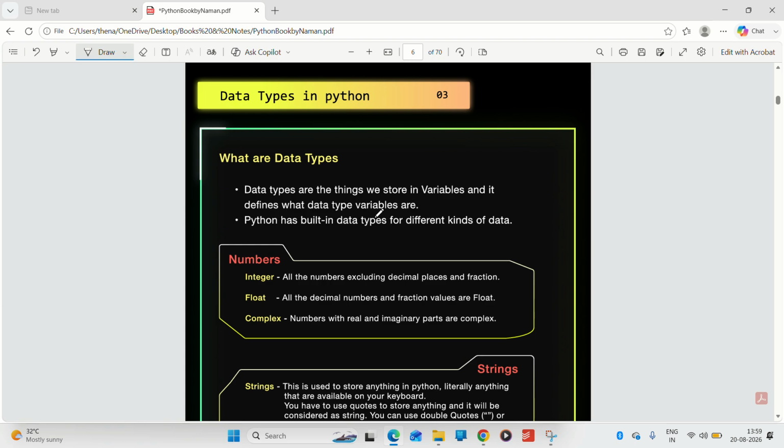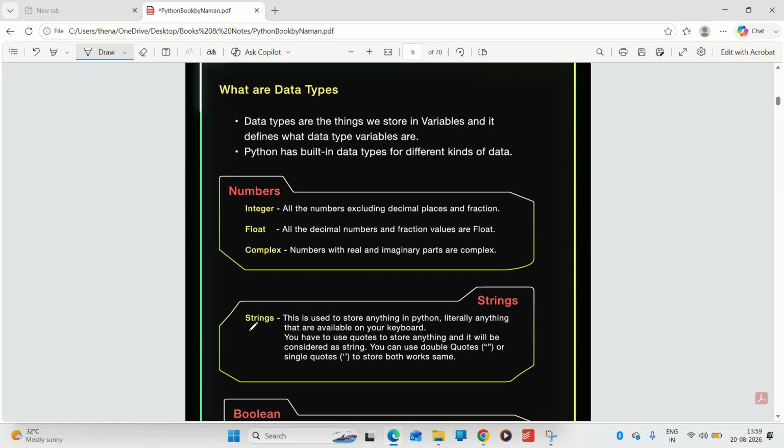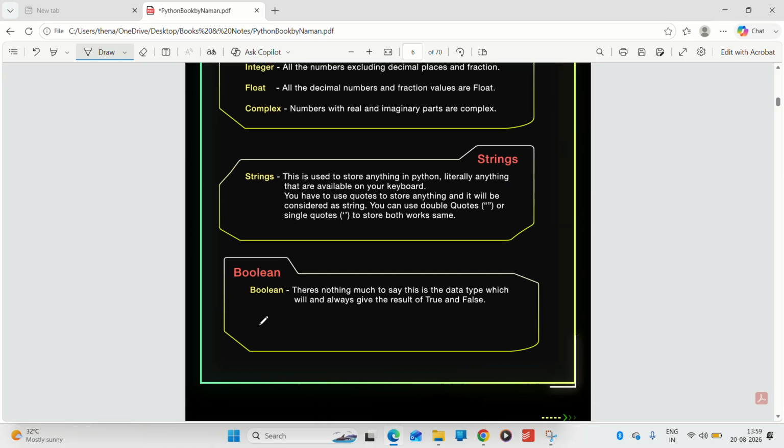Python has built-in data types for different kinds of data. There are a few data types by which you can identify what is stored. These are integer, float, complex, string, boolean.